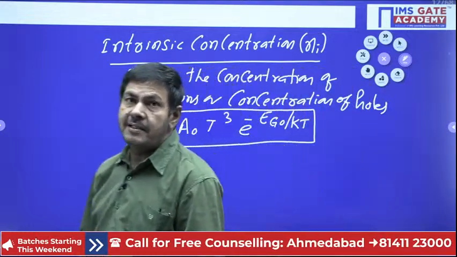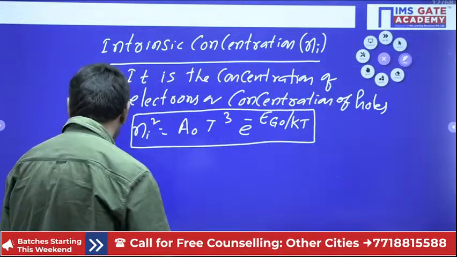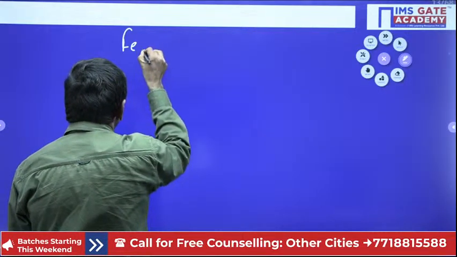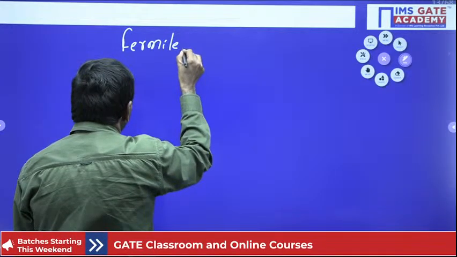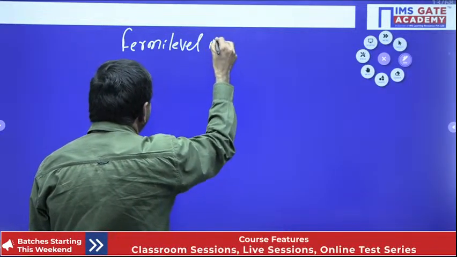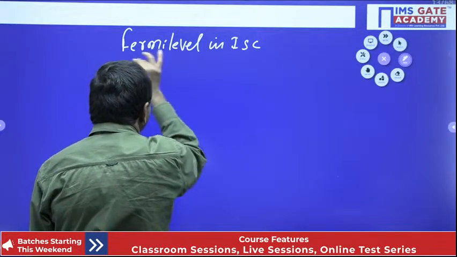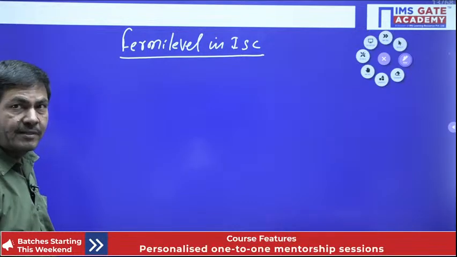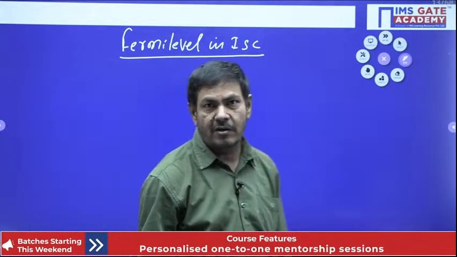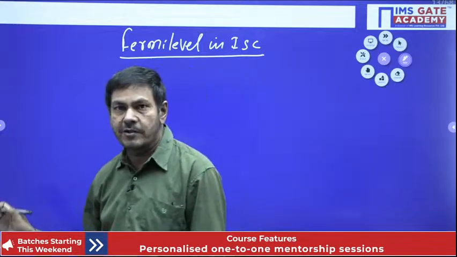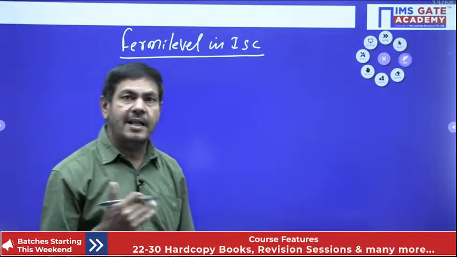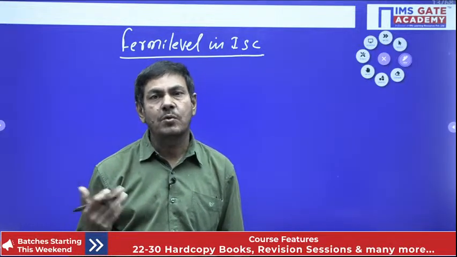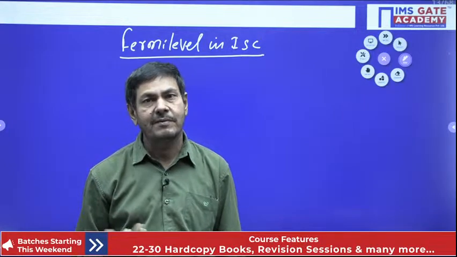But sometimes you will be asked about the Fermi level in an intrinsic semiconductor. How can we define the Fermi level exactly? I will give a very simple way so as not to confuse students. The center of gravity which lies in between the valence and conduction band for electrons and holes is called the Fermi level.